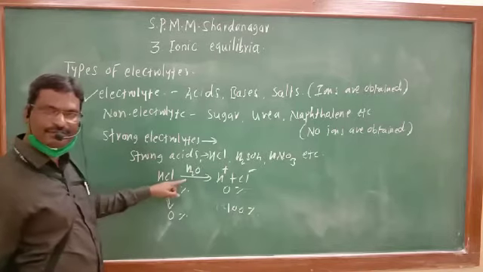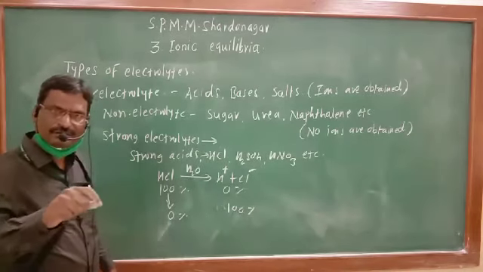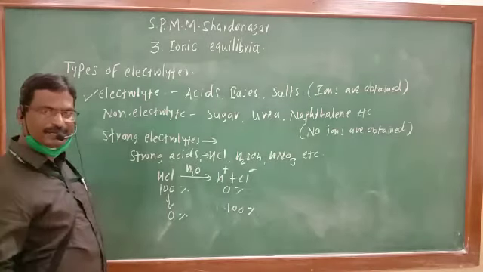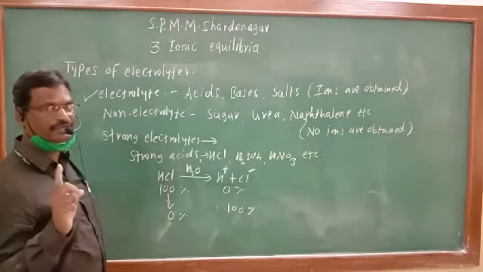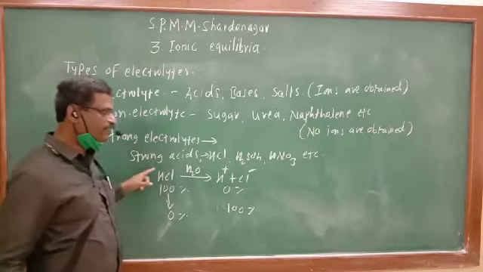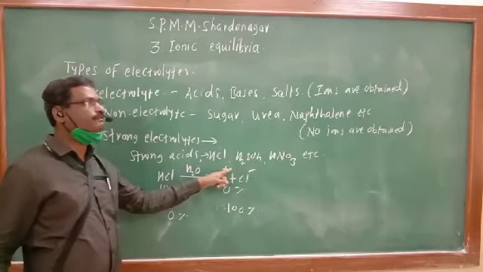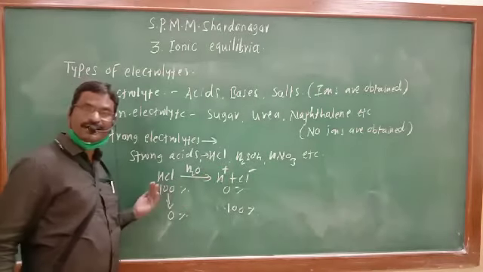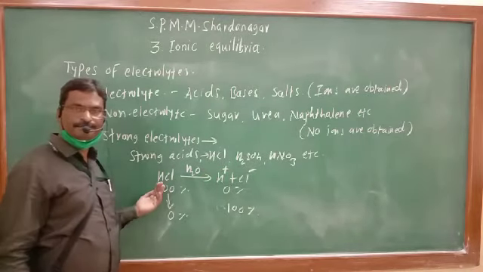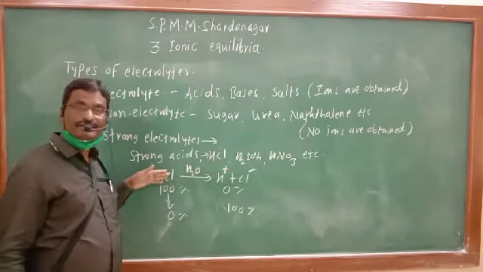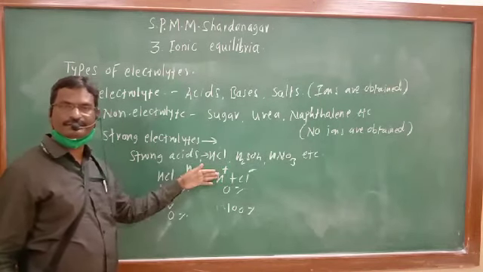As this is a complete dissociation, is it a reversible or irreversible reaction? Irreversible. This is the reaction taking place in only one direction. Only the forward reaction is possible, but the backward reaction is not possible. Only the forward reaction takes place, which means an irreversible reaction takes place.